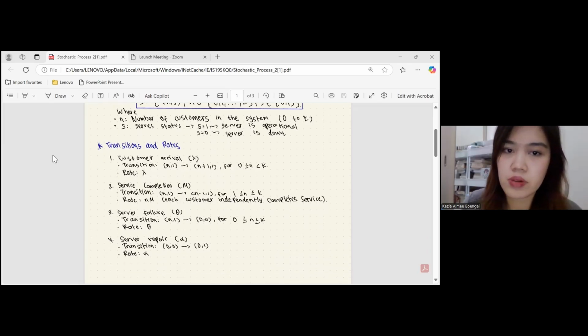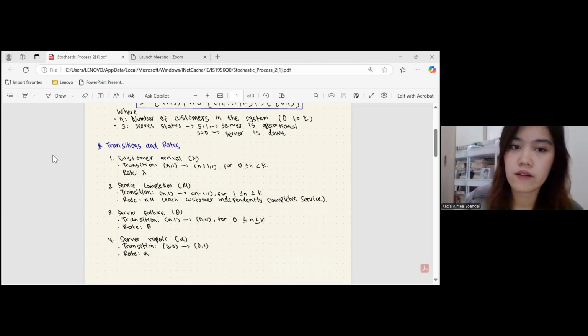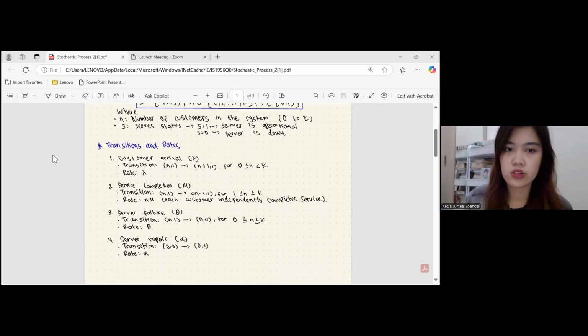First is the customer arrival, lambda. The transition is (n,1) to (n+1,1) for 0 less than or equal to n and less than K, rate lambda. Second one, service completion. The transition is (n,1) to (n-1,1) for 1 less than or equal to n less than or equal to K. The rate is n mu.